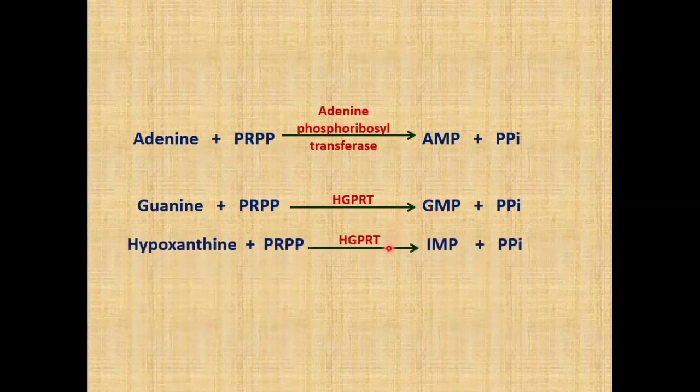The same enzyme catalyzes hypoxanthine to IMP. That's why the name is hypoxanthine guanine phosphoribosyl transferase. So hypoxanthine reacts with PRPP in the presence of the HGPRT enzyme to form IMP. These are the ways by which free purine bases can form AMP, GMP and IMP.